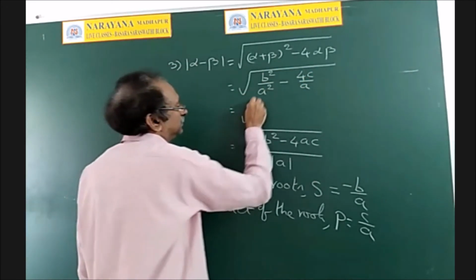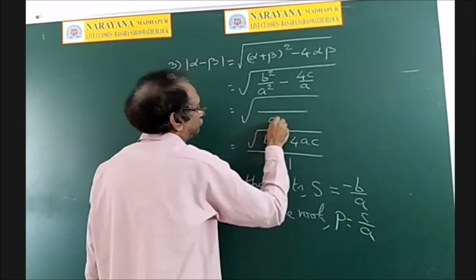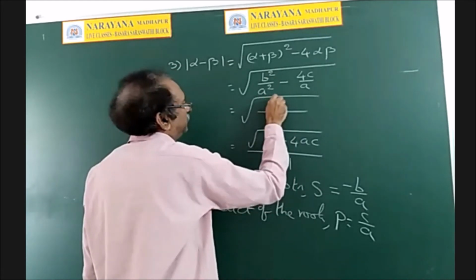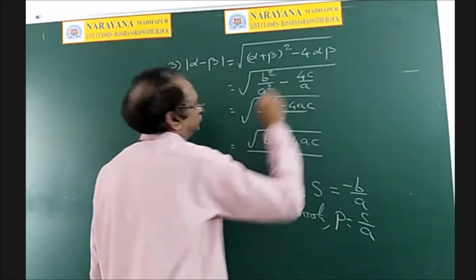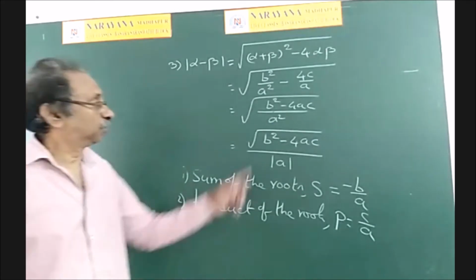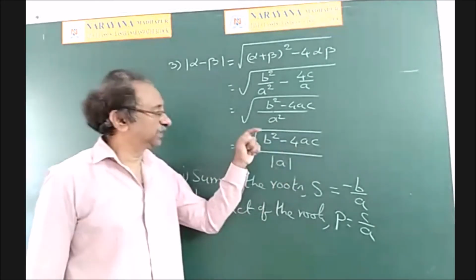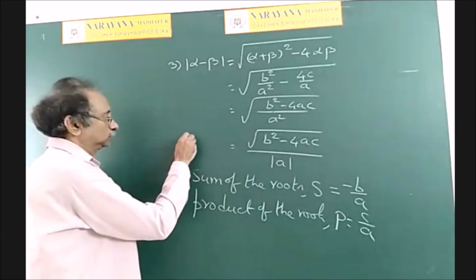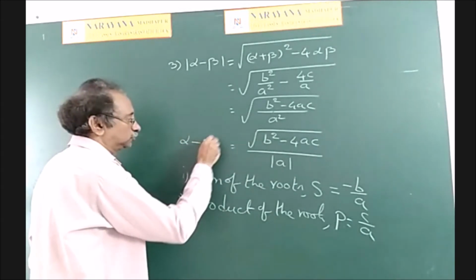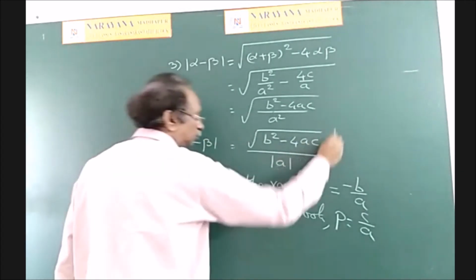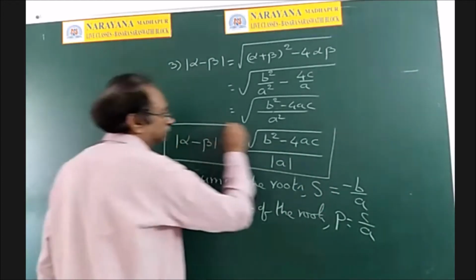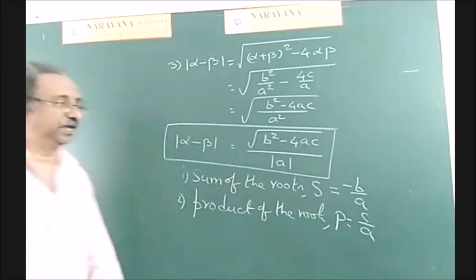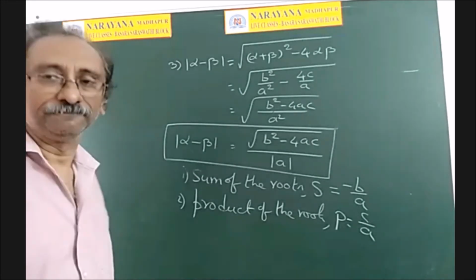If a square is the LCM, you will get b square minus 4ac. Therefore, square root of b square minus 4ac by root a square, which means mod a. So remember this, it is also helpful to you: the difference of the roots formula, square root of b square minus 4ac by mod a.